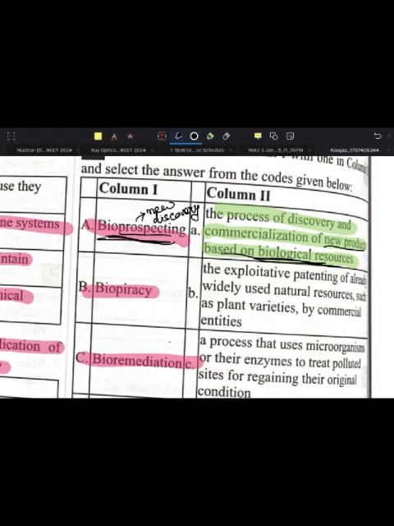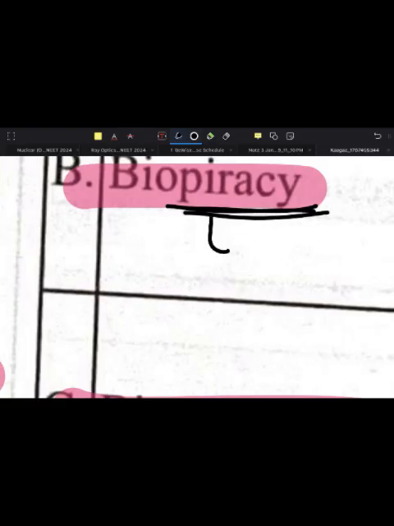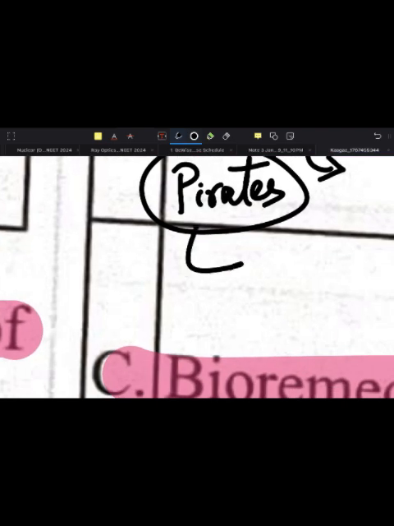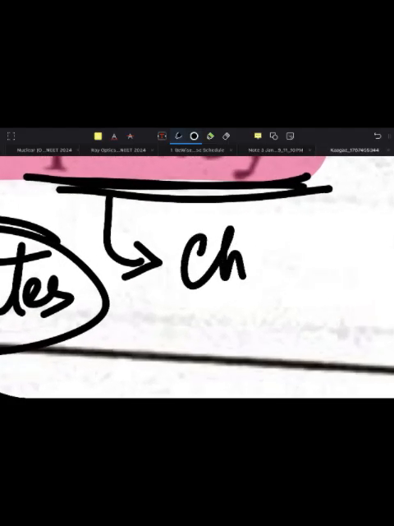biological resources. Next is biopiracy. The word piracy, we have read about the English word pirates. Who are pirates? पायरेट्स वो होते हैं जो समुद्र में चोरी करते हैं, उसको हम पायरेट्स बोलते हैं, isn't it? और पायरेसी मतलब क्या? चोरी करना.